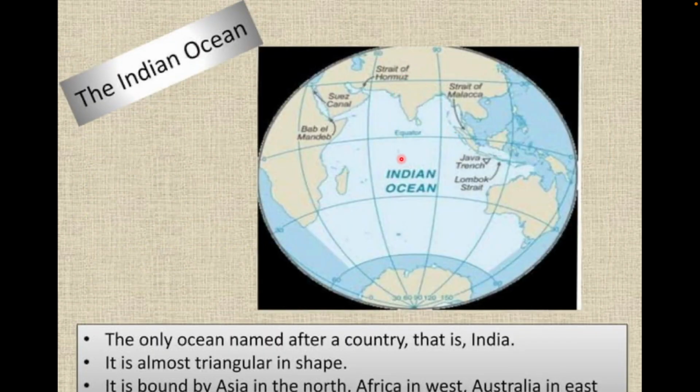Another is Indian Ocean. Indian Ocean is the only ocean which is named after a country. This particular ocean has a triangular shape and it is bounded by Asia in the north, Africa in the west, Australia in the east. These three continents are surrounded by this Indian Ocean.